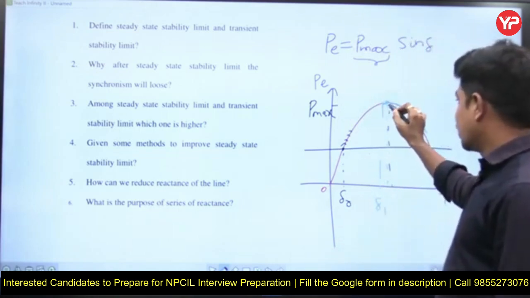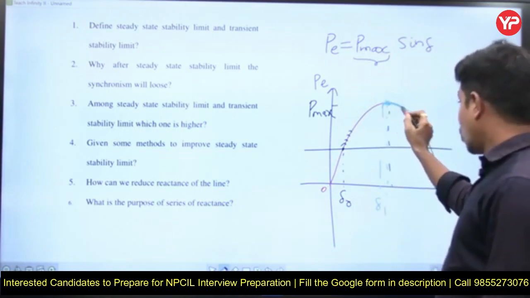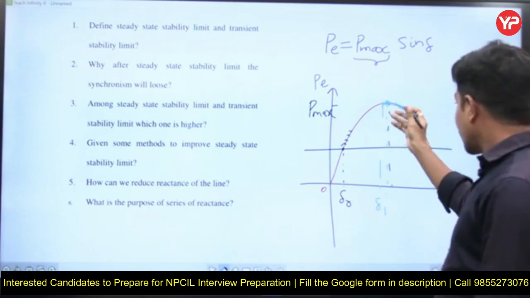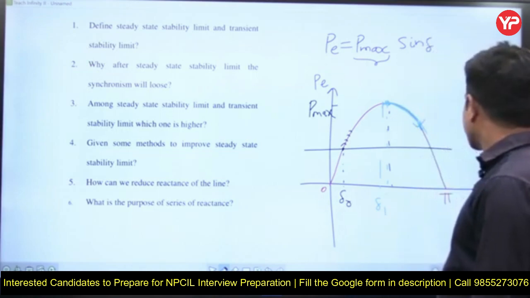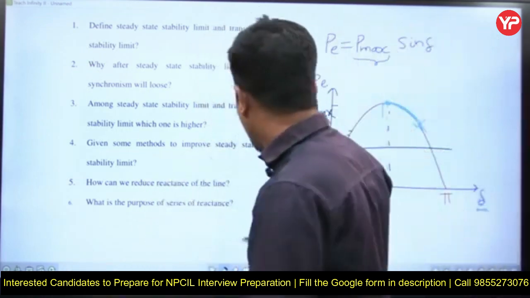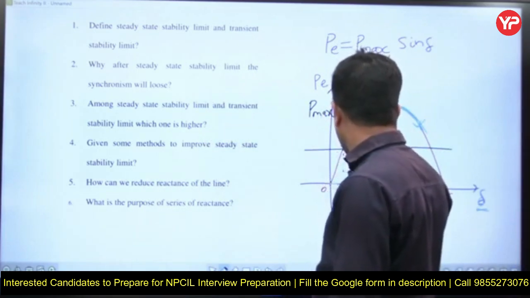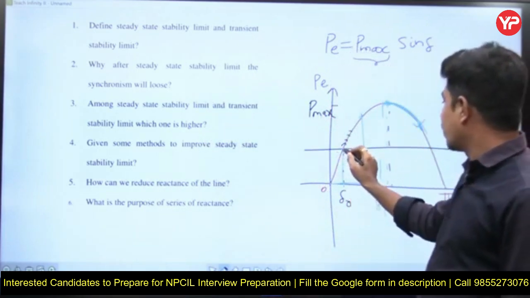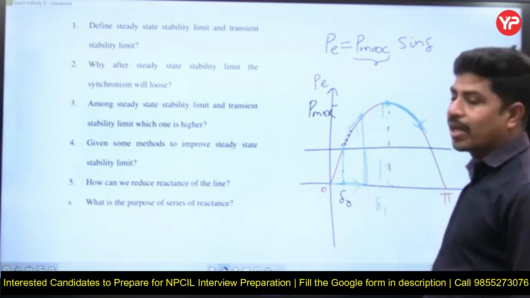Next one: why is synchronism lost after the steady state stability limit? If you go beyond this point, though your load is increasing, see, when load increases, load angle increases. In a synchronous machine, when load is increasing, load angle will increase, and power also increases. Initially the load angle is here and power is here. After that the load angle is increased, then power is increased from here to here, right?